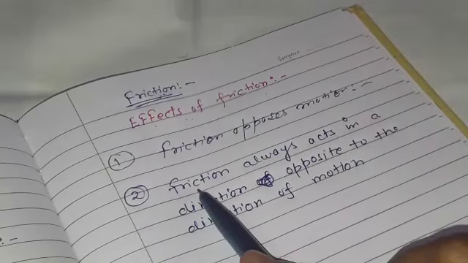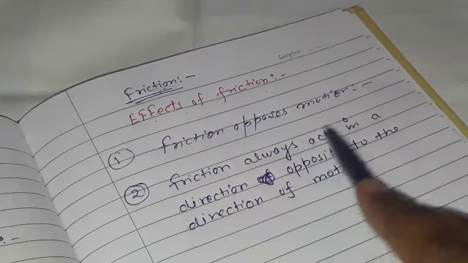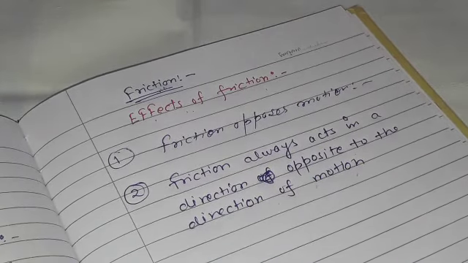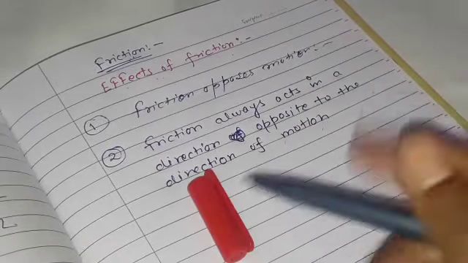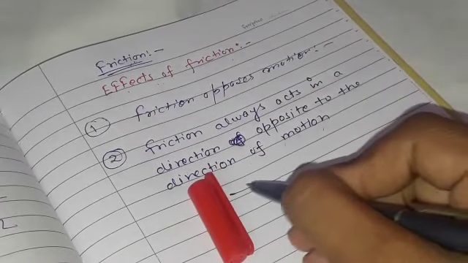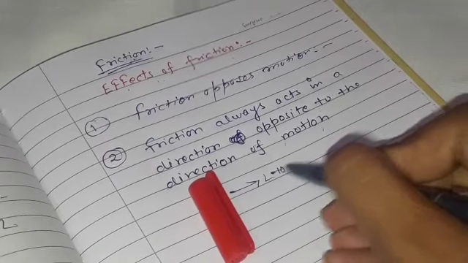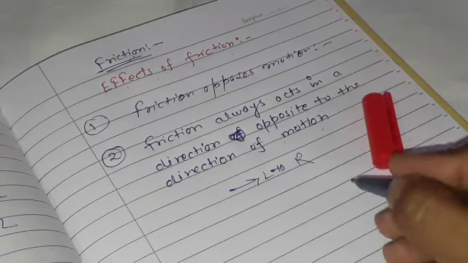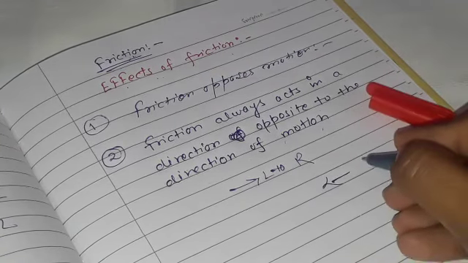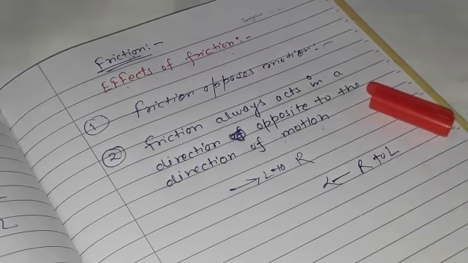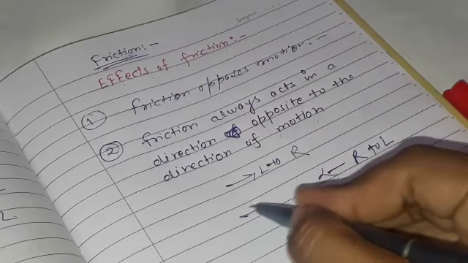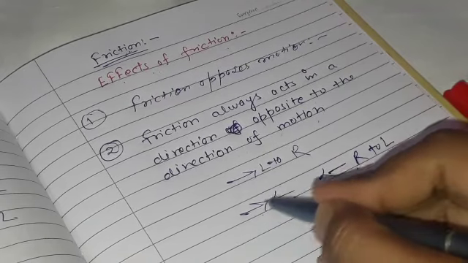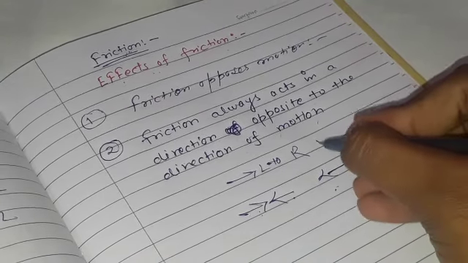Class, the second effect is that friction always acts in a direction opposite to the direction of motion. It means if your body is moving from left to right, then at that time the frictional force acts from right to left. The direction of the friction is always opposite to the direction of the moving body.